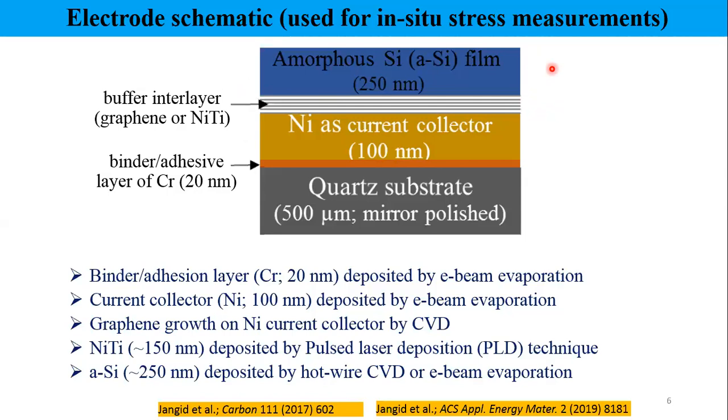Why did I choose amorphous silicon film to study the stress measurement? The crystalline nature of silicon can hamper the measurement, because the isotropic stress development in crystalline silicon can affect it. Therefore, we use amorphous silicon, in which the stress development is isotropic.